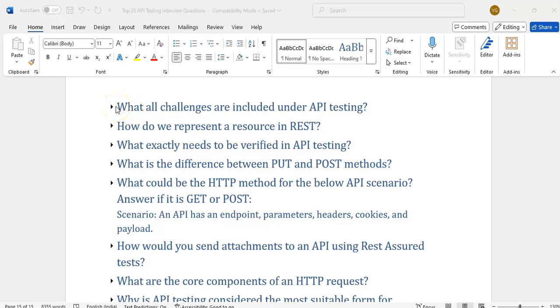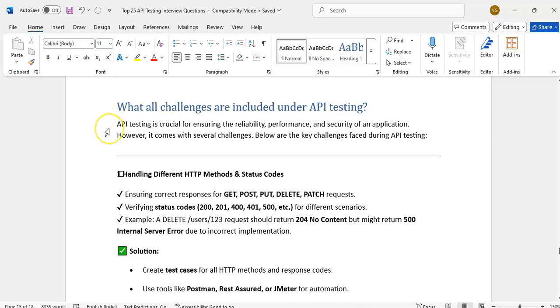What are the challenges included under API testing? Definitely we will get this question. While executing API test cases, what are the things we have to make sure? Reliability, performance, how fast it is when you trigger the request, how fast it is getting response, security of the application.